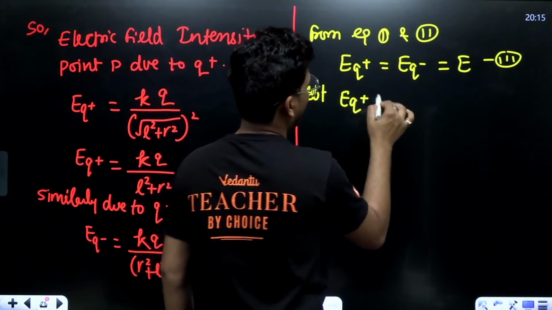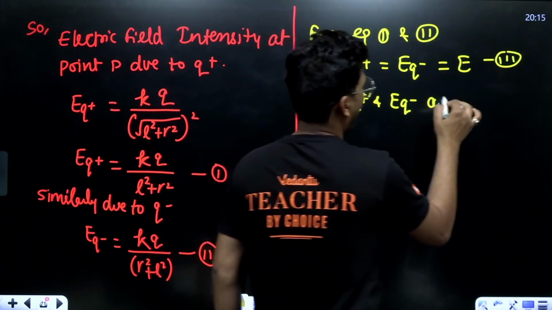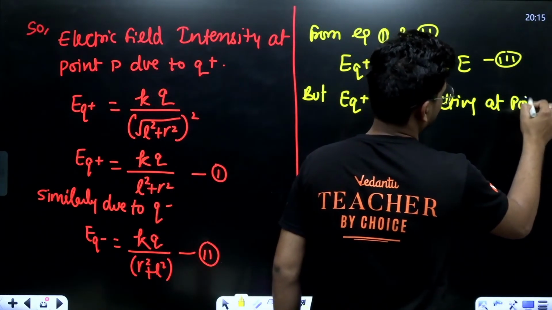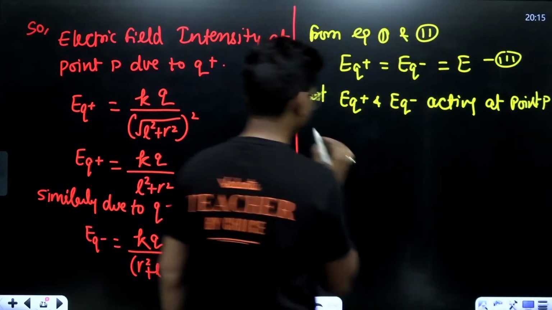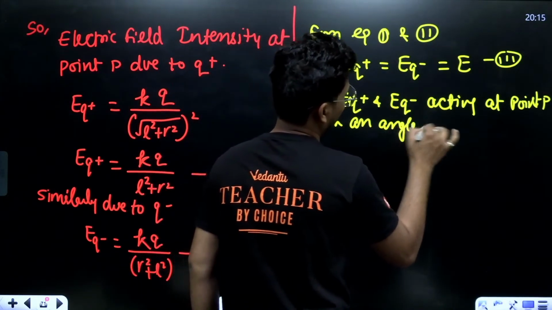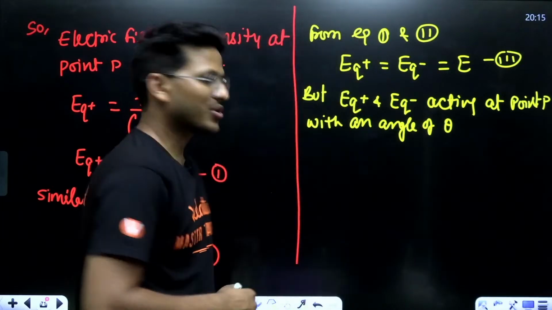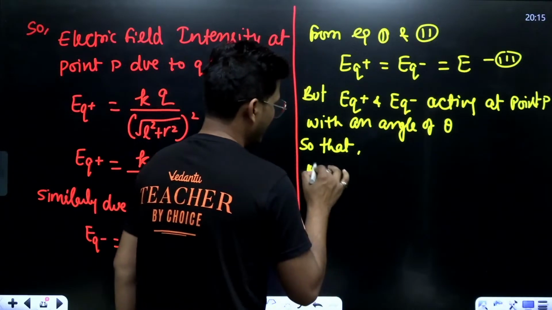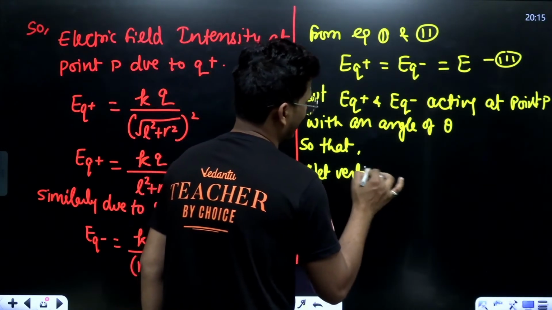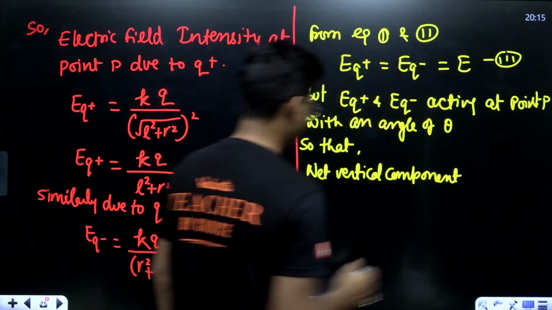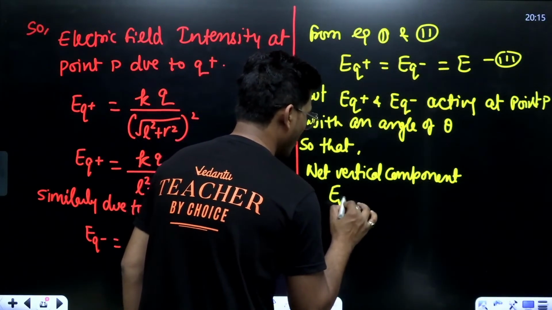EQ positive and EQ negative act at point P with an angle of theta, so that the net vertical component, that is EV net.